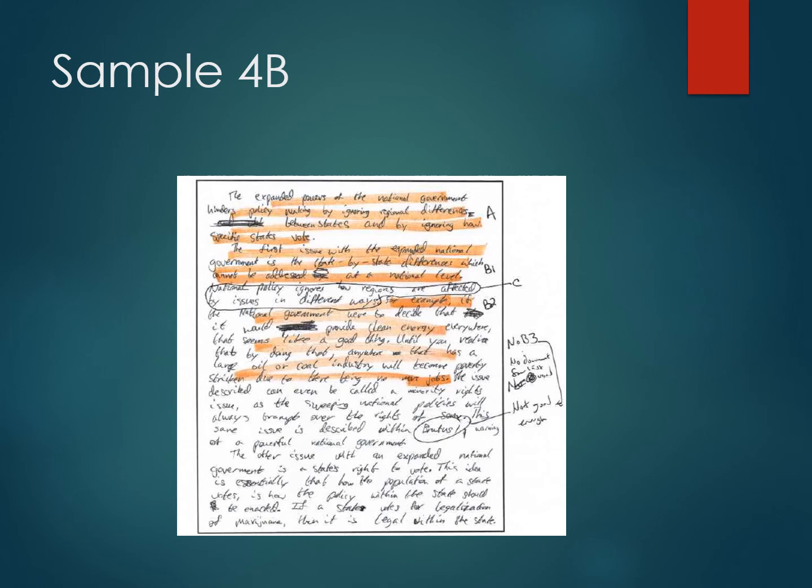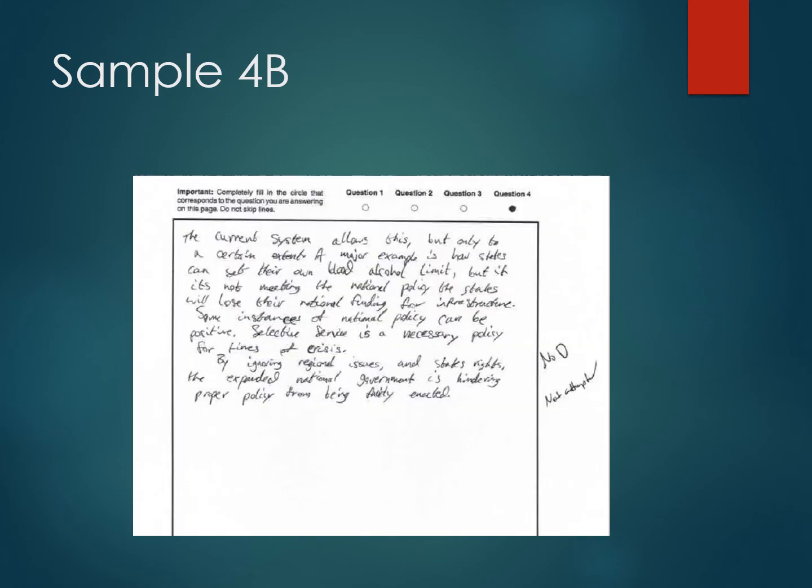Okay, it doesn't get the third B point because it never uses one of those 3 foundational documents that you had to use. Just because it says Brutus 1 down there, it does not do a good enough job explaining it. So it can't get one of those points because it doesn't use one of those 3 foundational documents that it demanded that you use. Okay, so no B3 point. So it's got A, B1, B2, C, no B3. And then it doesn't get the D point.